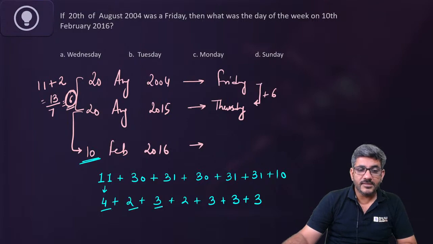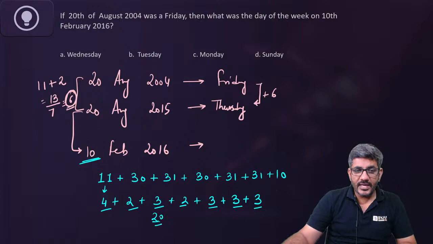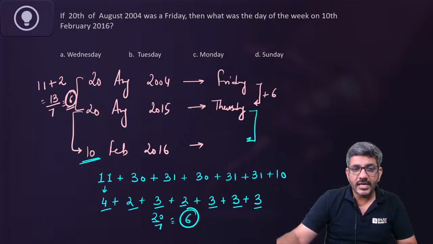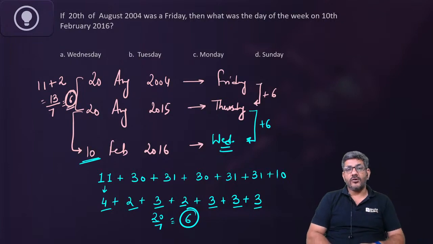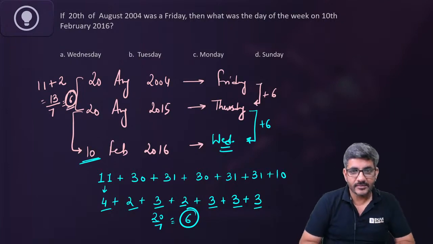4 plus 2, 6 plus 3, 9 plus 2, 11 plus 3, 14 plus 3, 17 plus 3, 20. And 20 by 7 is again 6. That means the day on 10th February 2016 is Thursday plus 6. Wednesday is the right answer for us, and that's how we answer this question.